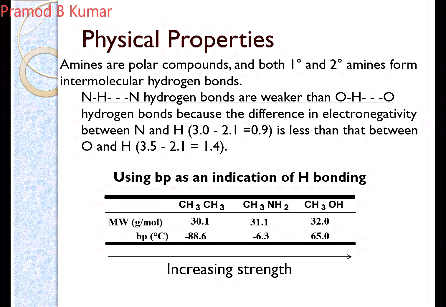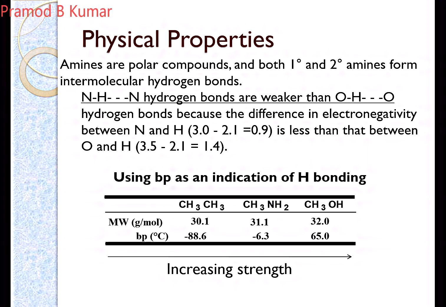That's the reason why nitrogen will have a partial negative charge and the hydrogen will have a partial positive charge. So these are known as polar bonds. Okay, these are known as partial polar bonds. And because of this, in any type of ammonia group, the nitrogen has a partial negative charge and the hydrogen has a partial positive charge. So what happens?